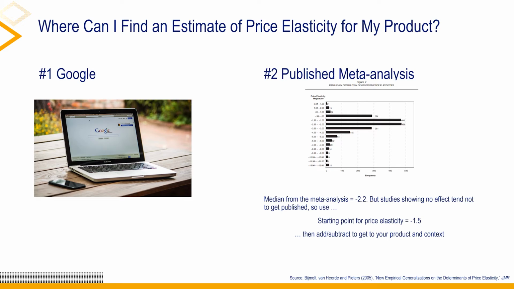A meta-analysis summarizes past studies into the median elasticity across all those studies and provides adjustments from that median based upon the context. Context can be, say, US versus Europe, or frequently purchased products versus durables. About every 10 years or so, someone publishes an update that considers studies published since the last meta-analysis. A published meta-analysis reported a median elasticity of minus 2.2. So to account for publication bias, a good starting point is a slightly lower value, say minus 1.5, as your price elasticity absent any other information.